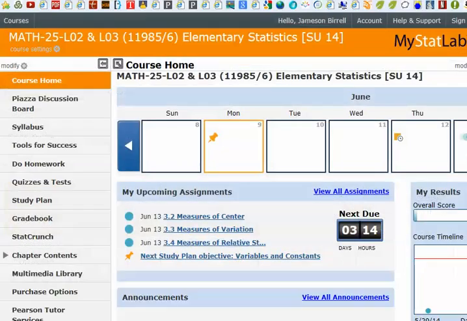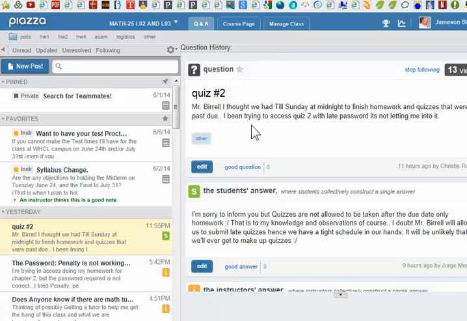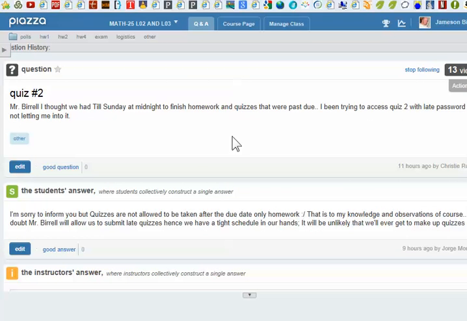Where was that? So we had someone ask, did they post it anonymously or did they actually put their name? They did. Okay, so Christy had asked, I thought we had till midnight to finish the homework and quizzes that were past due.